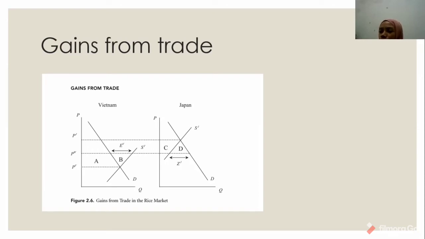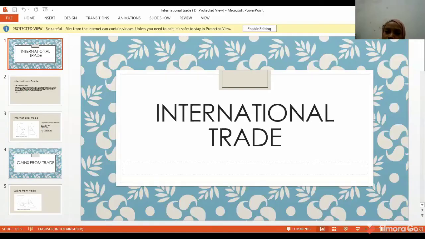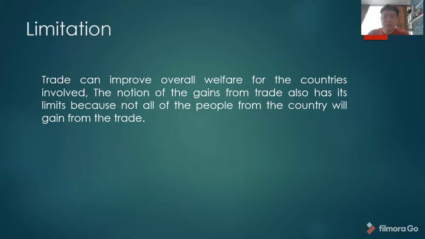So you can see that moving from autarky to either importing or exporting involves a net increase in welfare for the country involved. This net increase in welfare is known as the gain from trade. Not only is it possible for a country to give up autarky in favor of importing or exporting, but it makes sense to do so in most instances from the standpoint of overall welfare. So that's all for me. Continued by my friend Adrian.